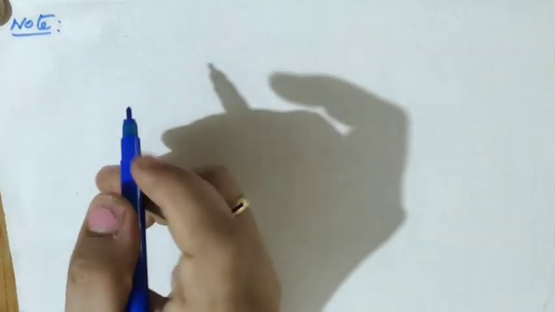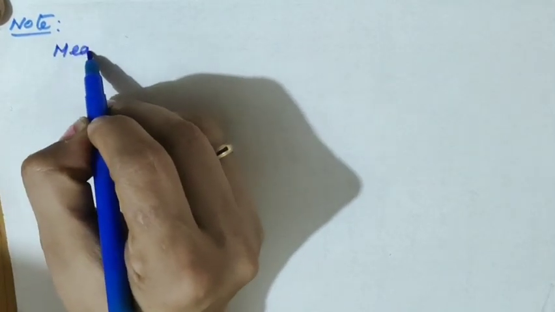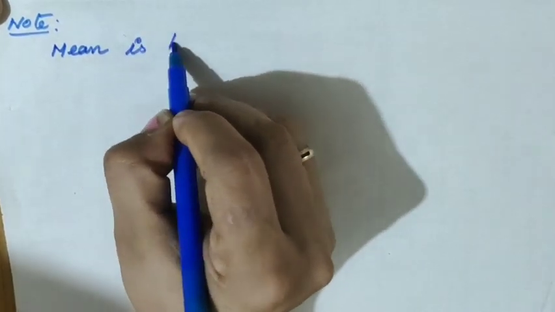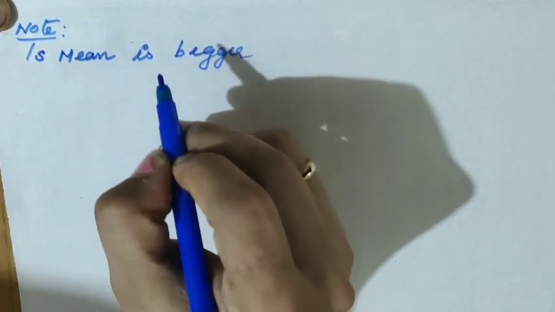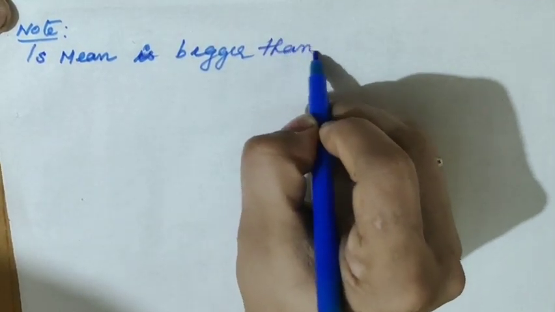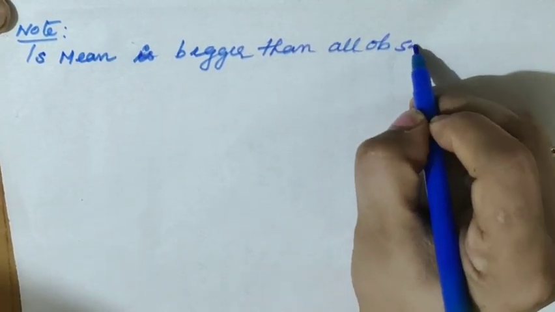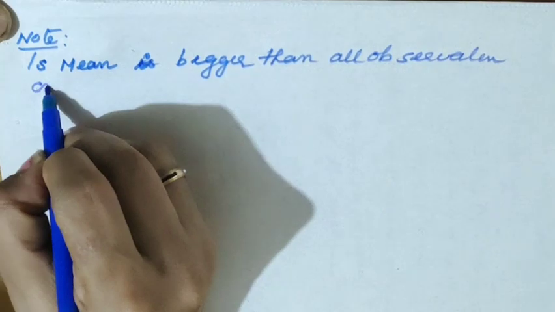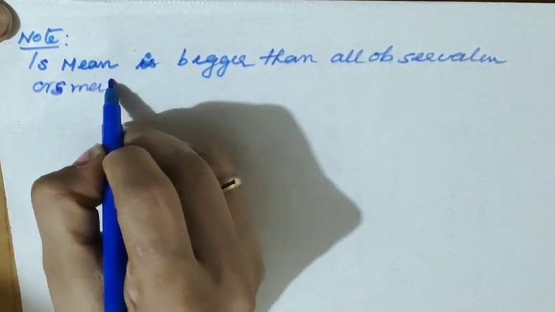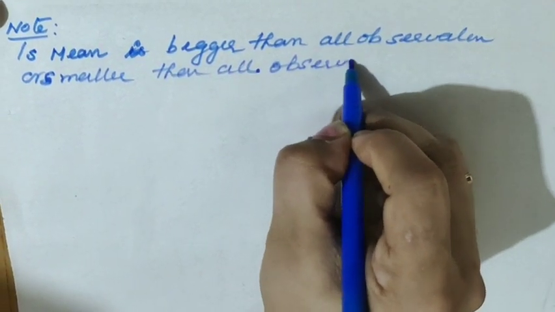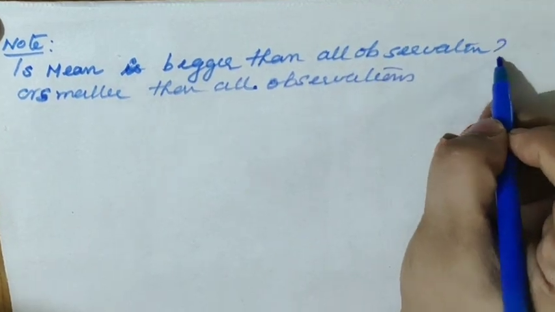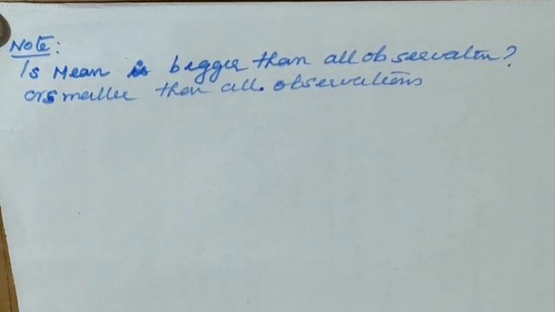Now I just want to make a note for your knowledge. My question regarding the mean is: is the mean bigger than all observations, or smaller than all observations? Is the mean always bigger than the observations or smaller than the observations?